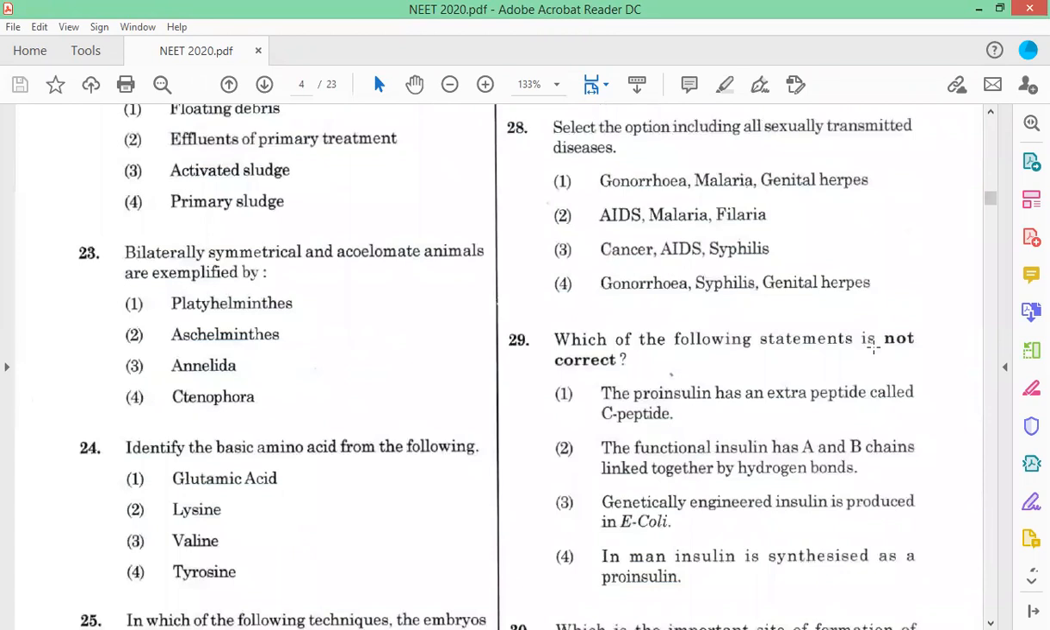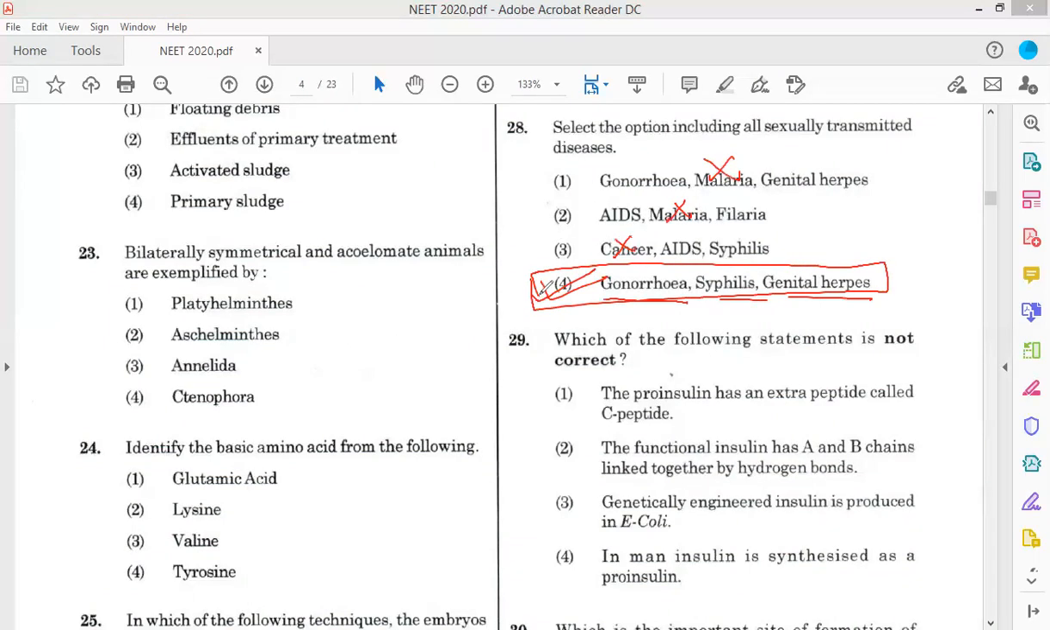Now 28, select the option including all sexually transmitted diseases. Gonorrhea, malaria, genital herpes: malaria is not a sexually transmitted disease, it is a vector-borne disease. Cancer is also not a sexually transmitted disease. So option 4: gonorrhea, syphilis, and genital herpes are all sexually transmitted diseases, right? These diseases are transferred through sexual intercourse.